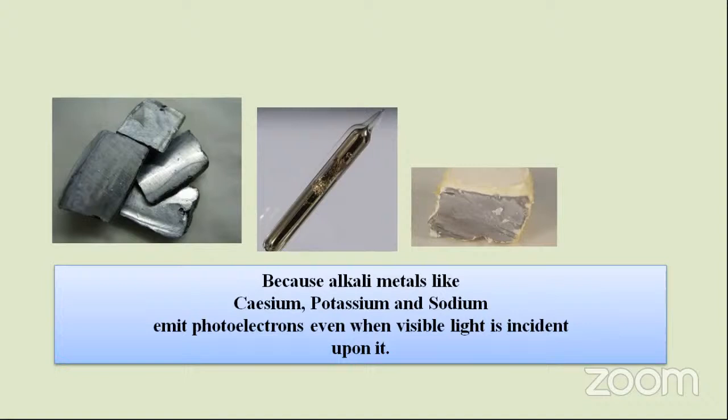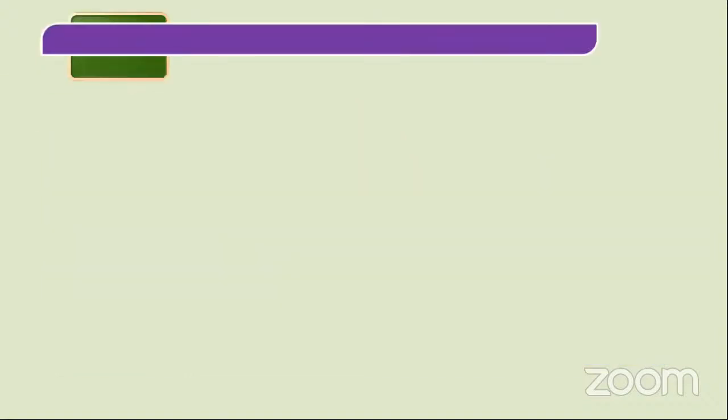Cesium has atomic number about 55, do you remember? Potassium 19, sodium 11. Materials like these emit photoelectrons even when visible light is incident upon them. That is the reason. These are highly reactive materials, so they are suitable to observe the photoelectric effect.